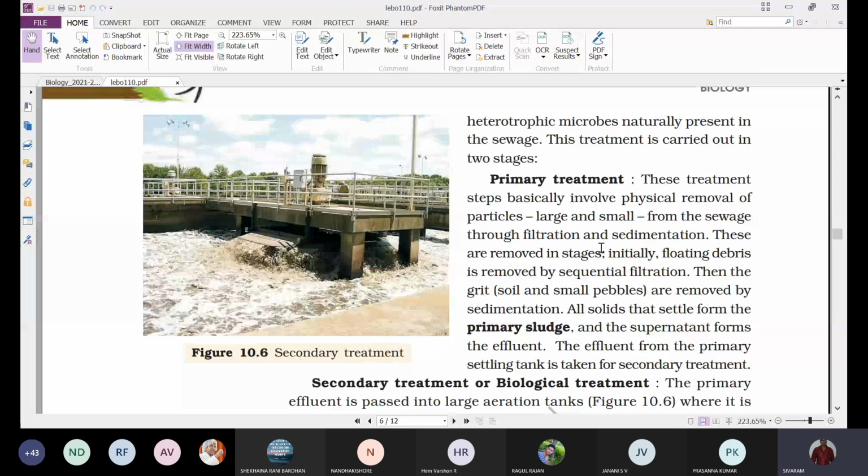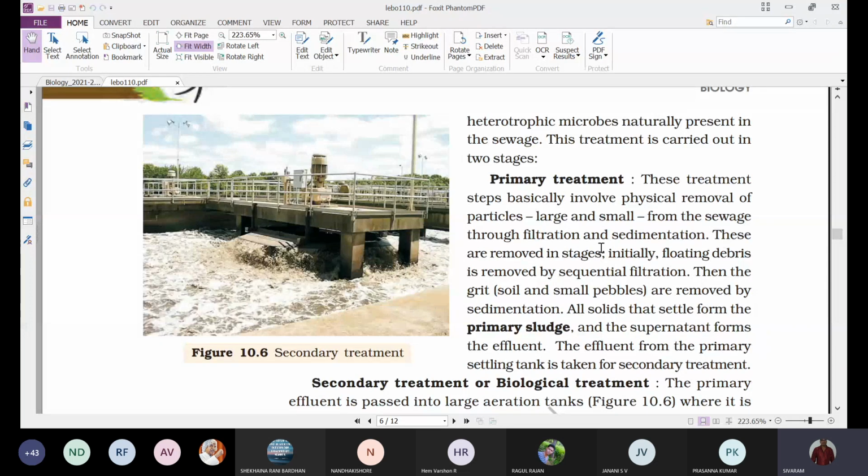But the secondary treatment mainly involves certain microorganisms. By using certain microorganisms, the sewage water is treated. That's why the secondary treatment is also called biological treatment, whereas the primary treatment we call a physical treatment, because it is purely physical, with no involvement of any organism or microorganism.